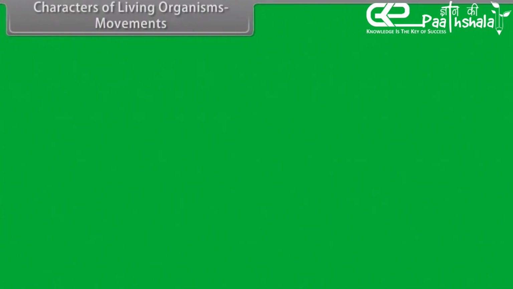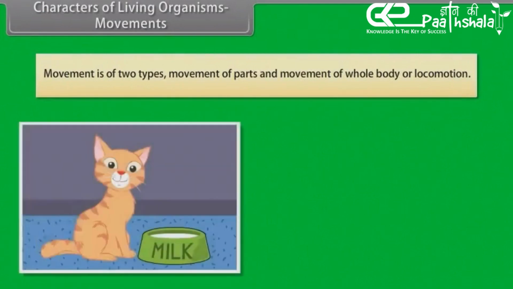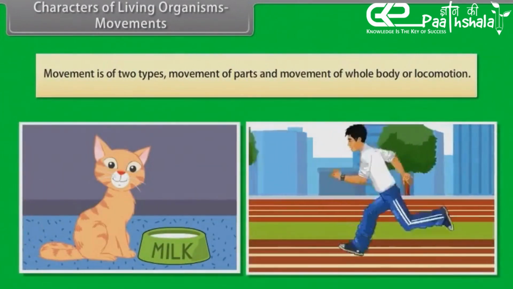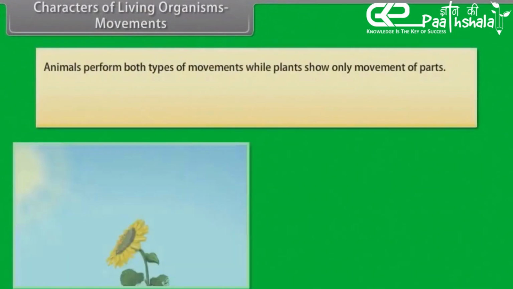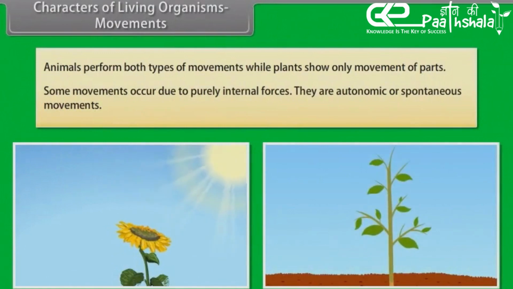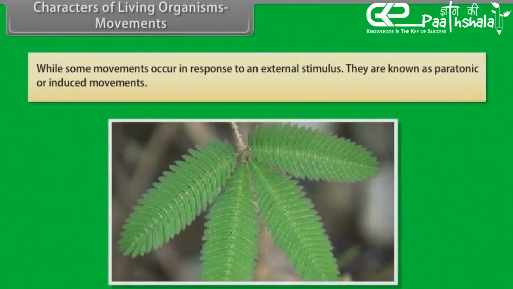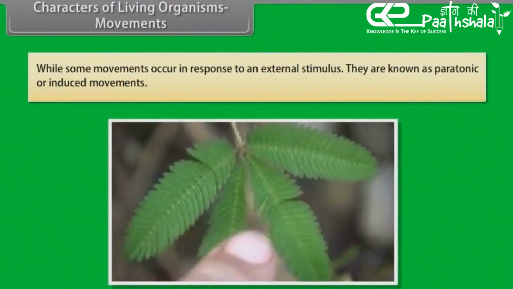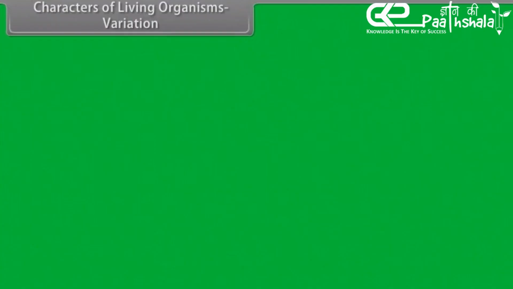Characters of living organisms. Movements. Movement is of two types, movement of parts and movement of whole body or locomotion. Animals perform both types of movements, while plants show only movement of parts. Some movements occur due to purely internal forces. They are autonomic or spontaneous movements, while some movements occur in response to an external stimulus. They are known as paratonic or induced movements. Characters of living organisms. Variation.